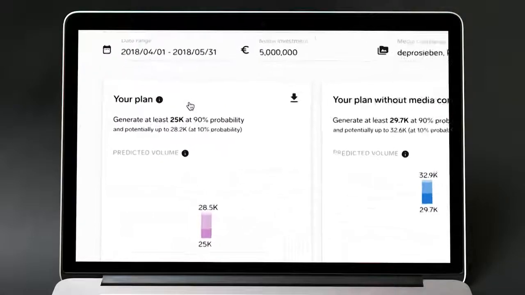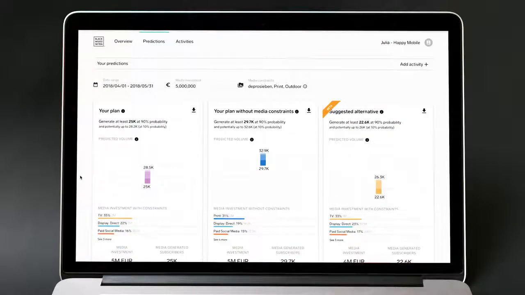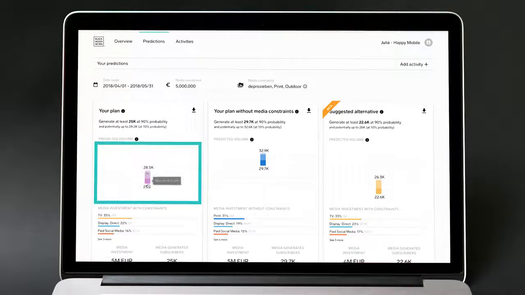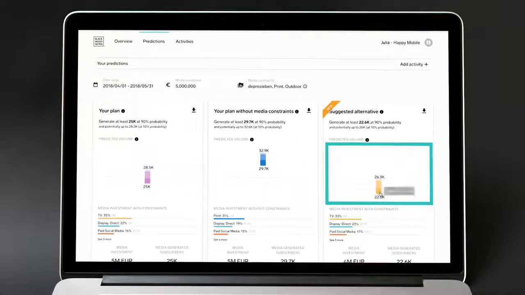You can see that you can generate at least 25,000 subscribers with 90% probability, and potentially go all the way up to 28,200 with 10% probability. So, you will always be presented with a sales probability range that allows you to make informed decisions on how many sales you'll be able to generate over the course of the campaign period. Those ranges are depicted in these graphs for each of the predicted investment scenarios.